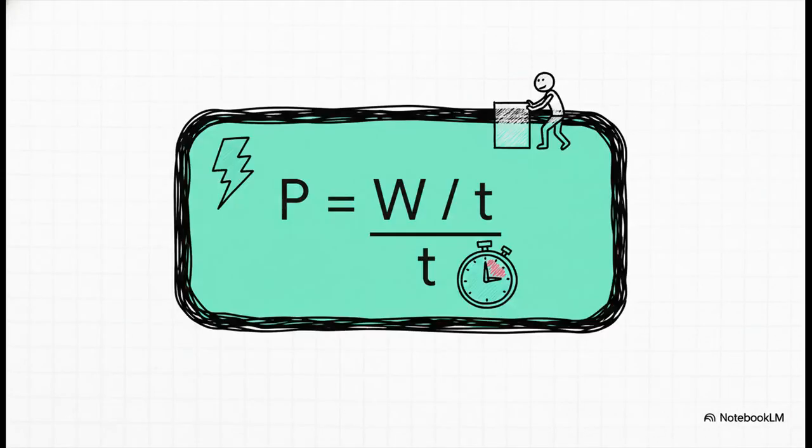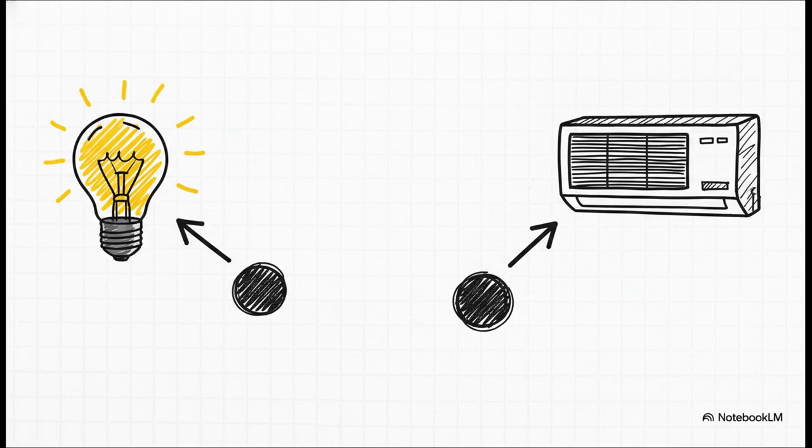And this brings us to a very simple formula. Power, which we write as P, is equal to work done, W, divided by the time taken, T. So the formula is P equals W divided by T. The SI unit for power is the watt, named after James Watt. Now, what does 1 watt mean? It simply means that 1 joule of work is being done every second.